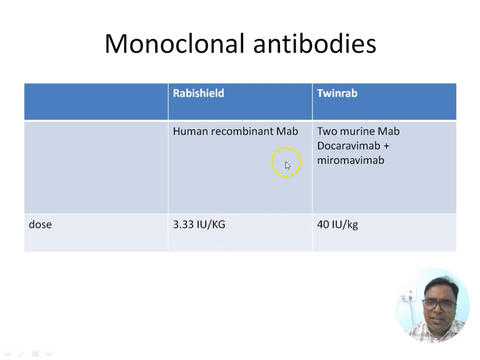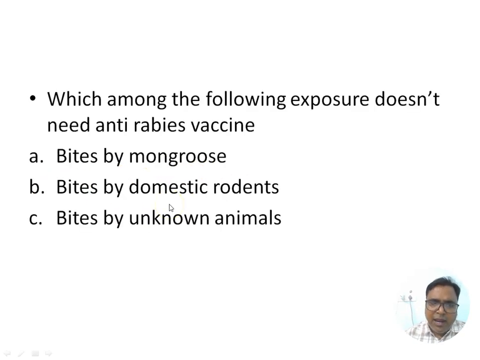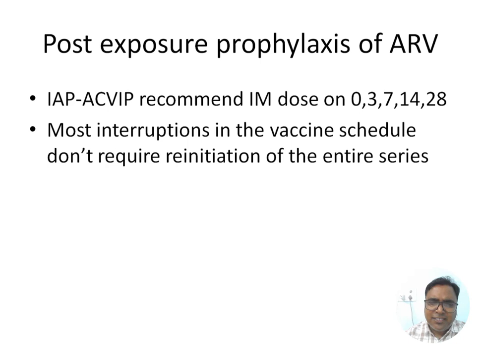Next, monoclonal antibody Rabishield and Twinrab. Rabishield is your human recombinant, 3.33 IU per kg. Twinrab is murine monoclonal antibody, dose is 40 IU per kg. Next, rabies immunoglobulin, human is 20 and equine is 40 IU per kg. No skin testing is required. Bites by all animals except domestic rodents need PEP, and in India, exposure to bat does not need post-exposure prophylaxis. Next, post-exposure prophylaxis, as per IAP-ACVIP, IM doses 0, 3, 7, 14 and 28.